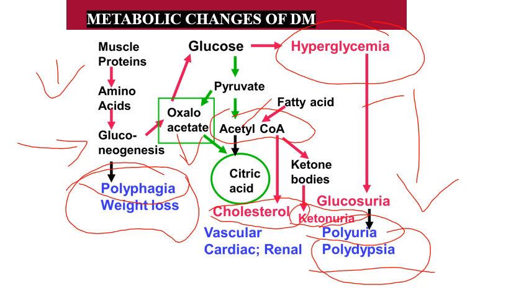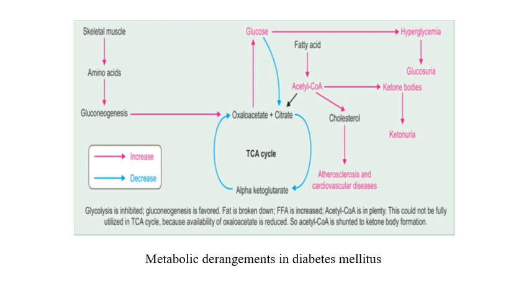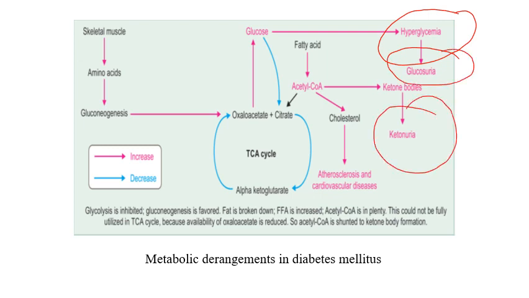So this figure explains the metabolic adaptations or changes that occur in diabetes mellitus. Here again is a figure which shows the metabolic derangements in diabetes mellitus. So what all we have discussed: the red arrow was showing the increase in all those pathways. So we have seen there will be hyperglycemia, glucosuria, ketonemia and ketonuria, and the high cholesterol level can even lead to atherosclerosis and cardiovascular diseases.